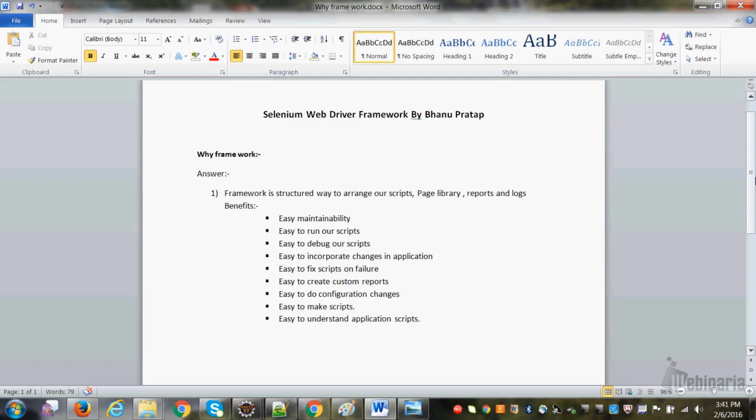Like let's say whenever we work on any module, we will have a lot of methods for that module, right? Take an example of Myntra, right? We have a login page, we have a product details page, then we add to the basket, we have a basket page, and then we have a checkout page, right?